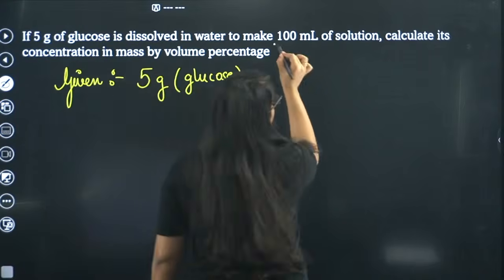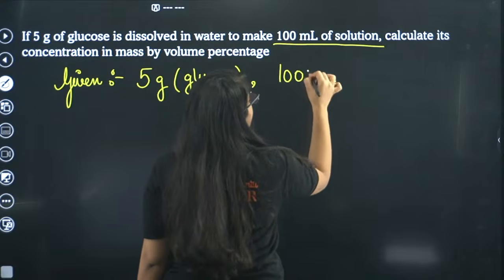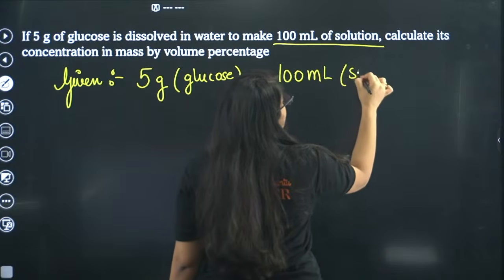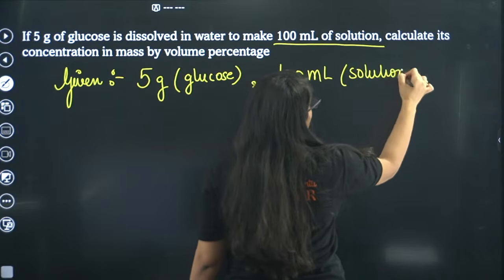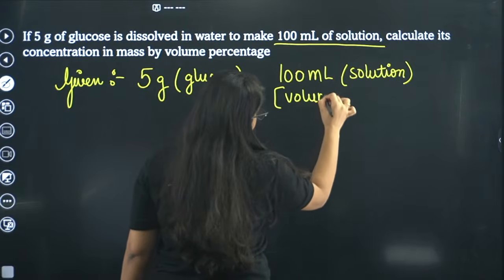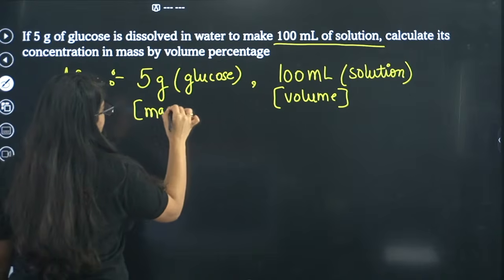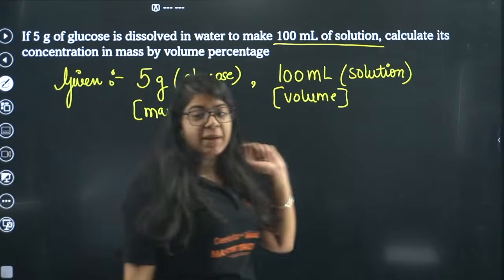So we have 100 ml of solution. See carefully, this is now volume. This is volume. However, this is mass, right? This is mass. So this is an M and V question.